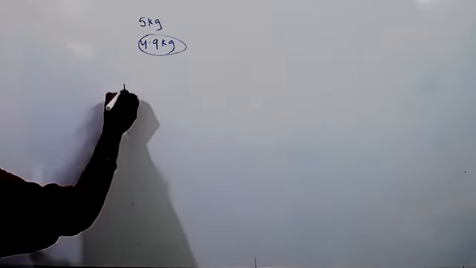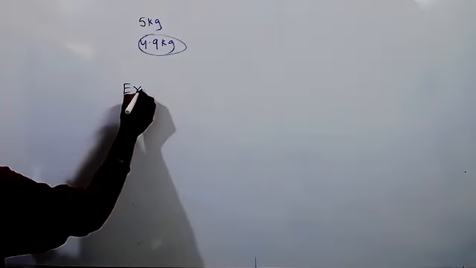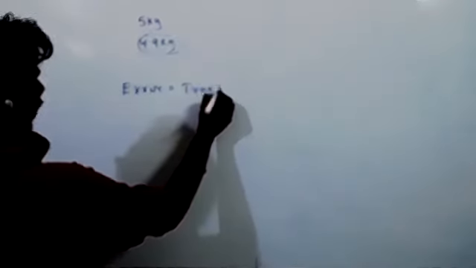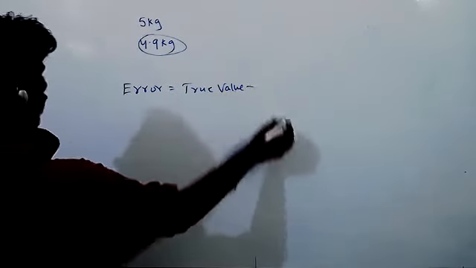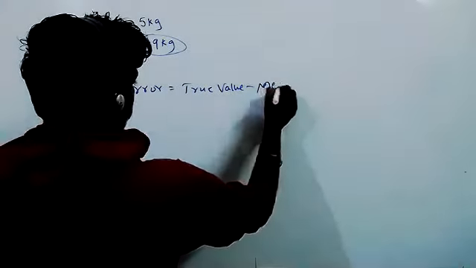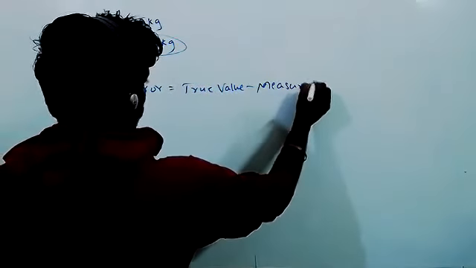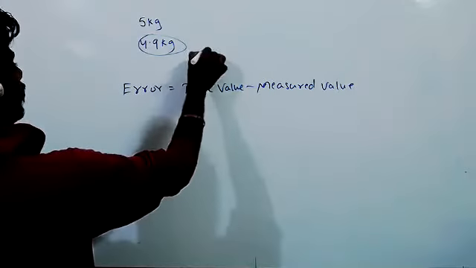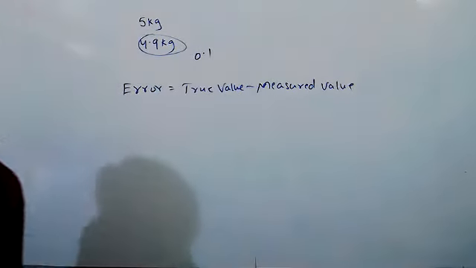So what is the error? See, the error formula I'm giving clearly. Error equals true value minus measured value. So what is the error here now? 0.1.